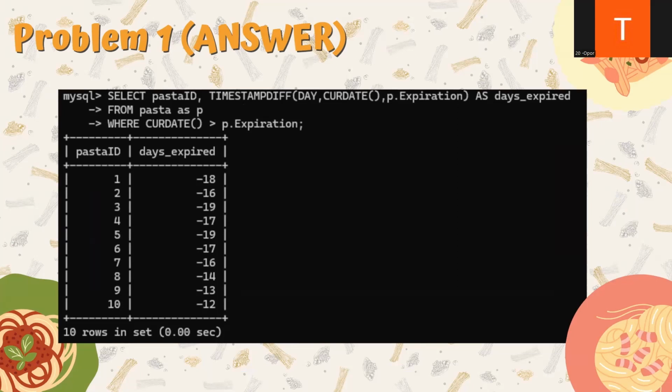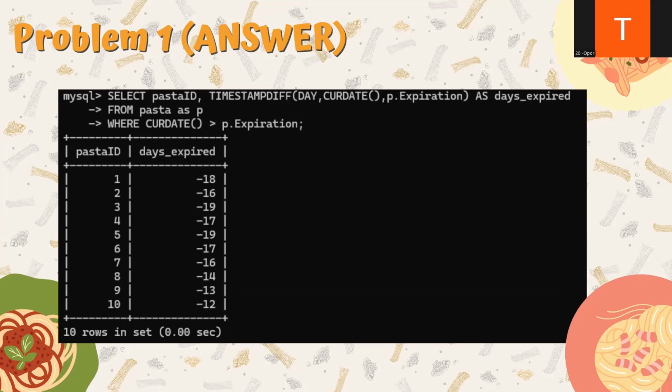So in the first line, it means that we will select the pasta ID and calculate the timestampdiff using the day unit with the p dot expiration and create a new column named day expire from pasta represented as p, which means using the pasta table represented as p where current date is greater than the pasta table with the expiration column. And here is our output of each pasta ID that had expired.